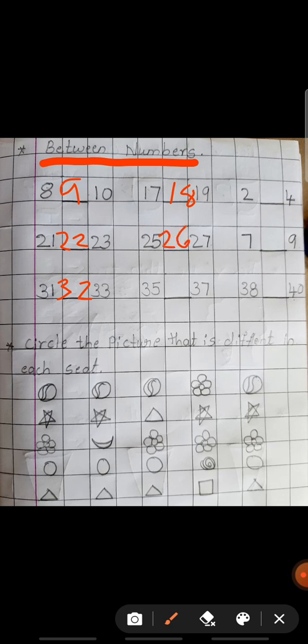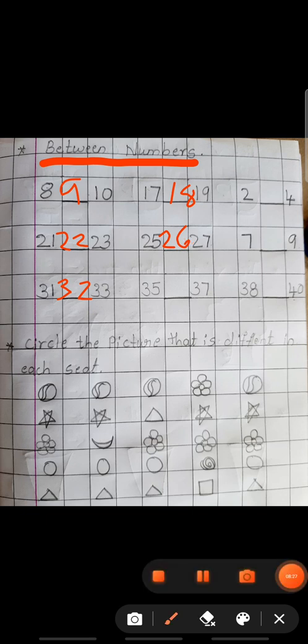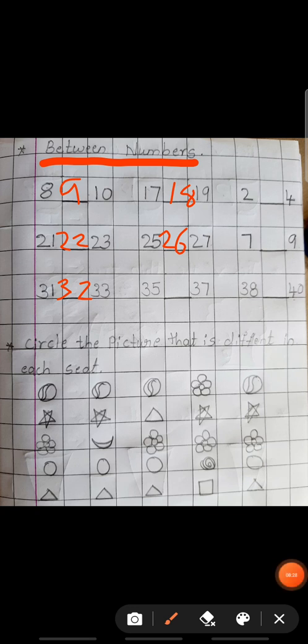Next, what comes between 25 and 27? 26. What comes between 35 and 37? 36. What comes between 2 and 4? 3.